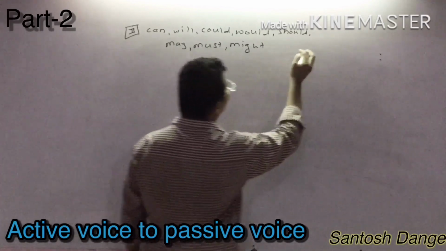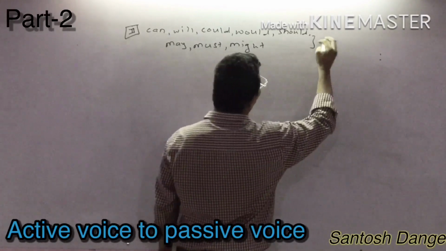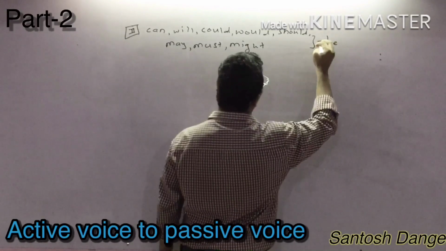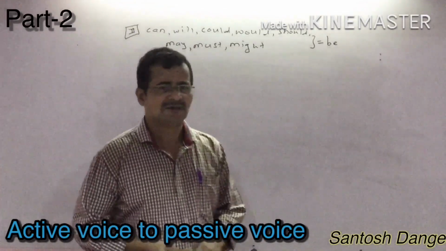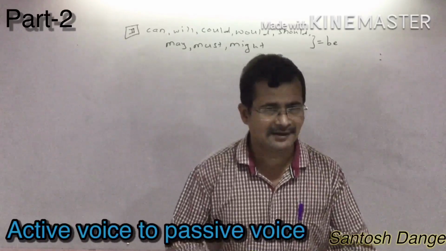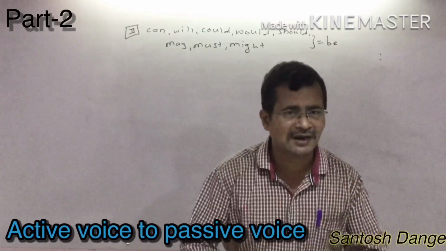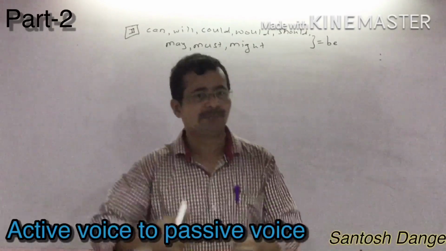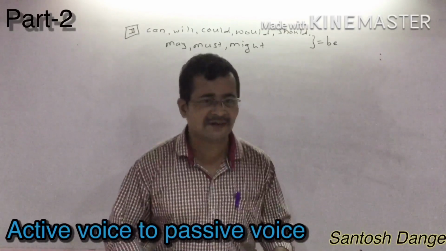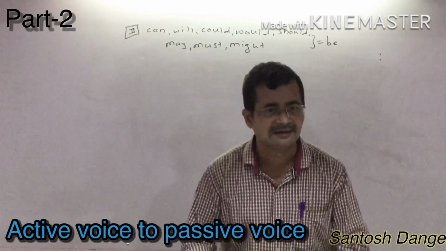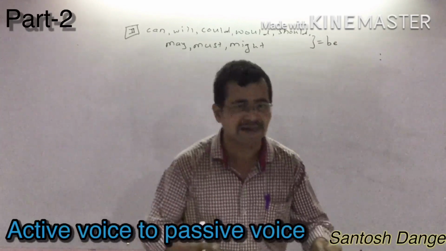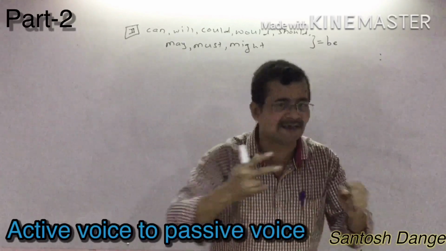Such kind of auxiliary verb, if they have given, at that time you have to take be to join the sentence. If they have given "he can complete the work," you can write "work can be completed by him." Suppose they have given "he should pay the bill." You have to write the object in the beginning: "The bill should be paid by him."